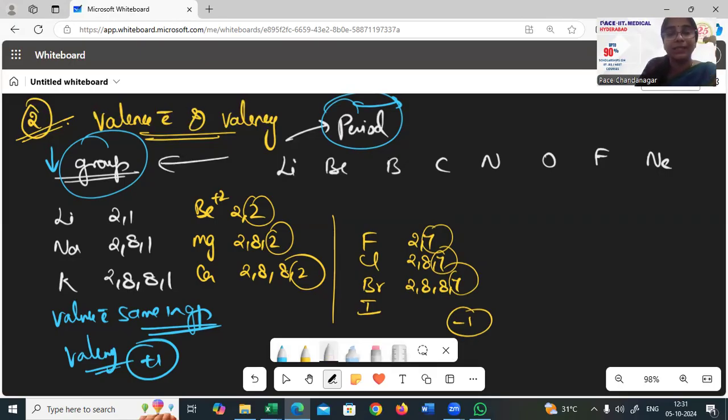So what is happening in the period then? In the period, lithium is 2, 1. This is 2, 2. This is 2, 3, 2, 4.